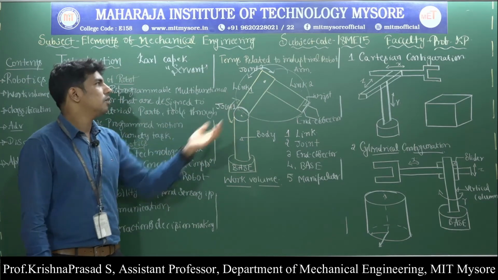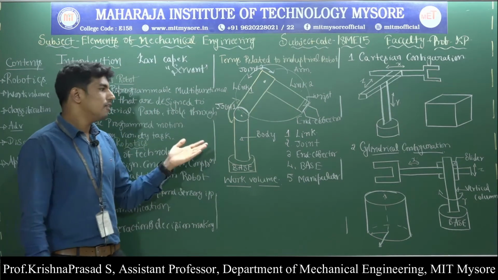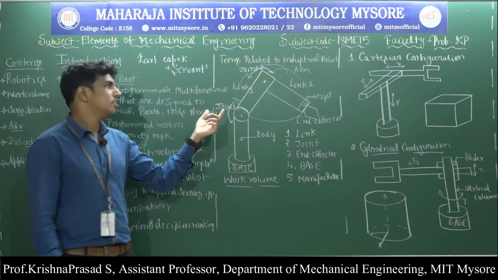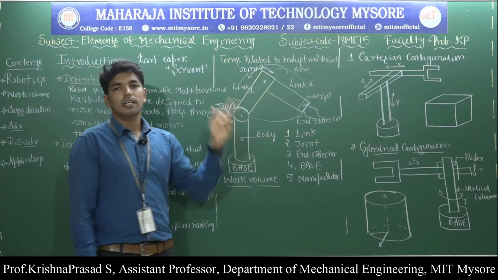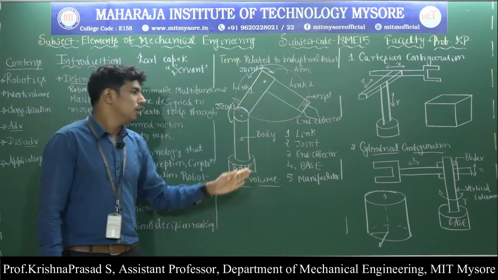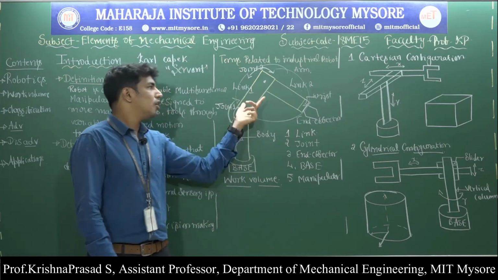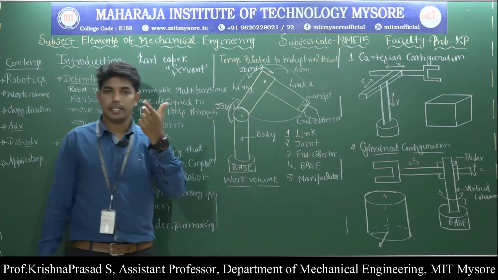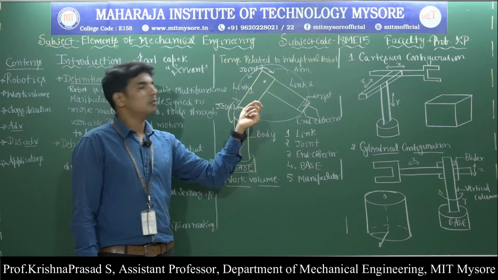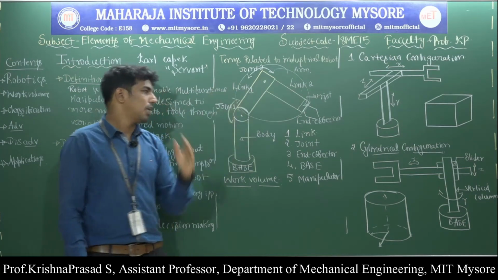I repeat, what are the terms related to the industrial robot? Very first one is the link. A link is a rigid member that connects the joint. Here the motion of the input link gives the various motion to the output link. Then what is meant by the joint? A joint integrates the two links together. That means it provides the controlled relative motion between the input link and output link.